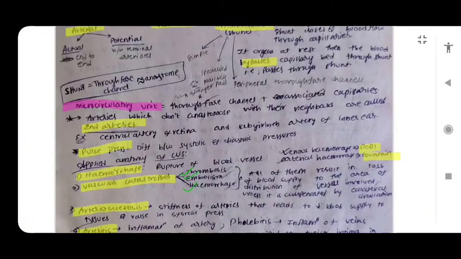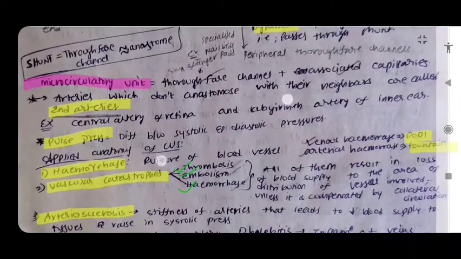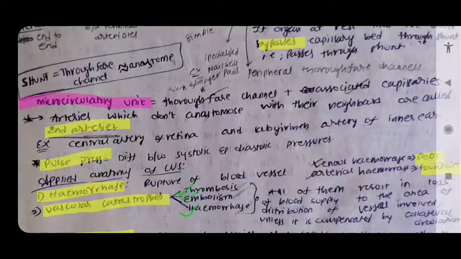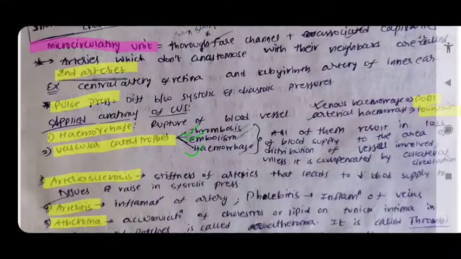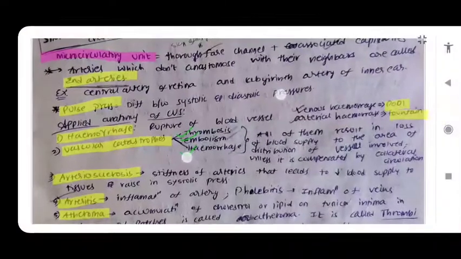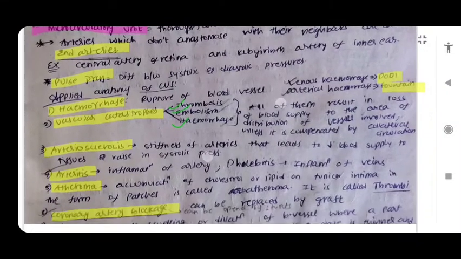Shunt is equal to thoroughfare canal, means they are functionally similar, maybe structurally different but functionally similar. Microcirculatory unit means this entire arteriovenous anastomosis is called microcirculatory unit. What are end arteries? End arteries means arteries which do not anastomose with their neighbors. Example: central artery of the retina and labyrinth artery of the inner ear.